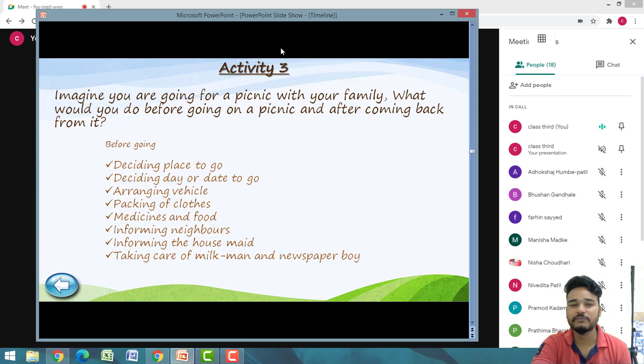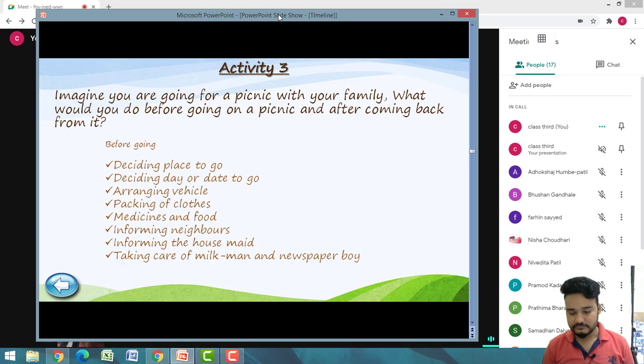या फिर if someone wants to share your points, he or she can unmute yourself and give your views. क्या होगी और क्या इसके अलावा what will be the preparation that will take place? Suppose आपको कल या परसों कहीं पिकनिक के लिए जाना है, तो what will be your preparation for that? आद्या, are you there? Yes, sir. So बोलो बेटा, what will be your preparation if you are going for a picnic और any शादी के लिए जाना है या फिर ट्रिप के लिए जाना है? So what will be your preparation?